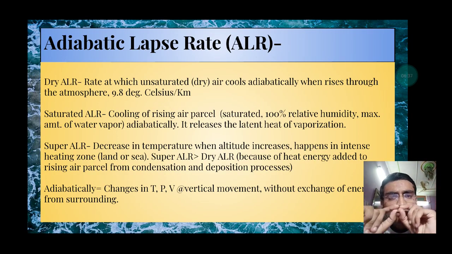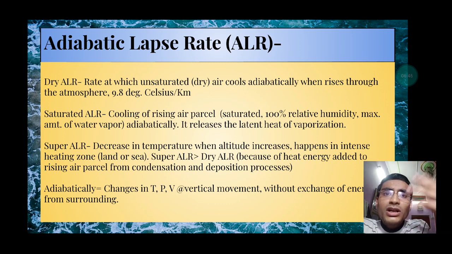First I will explain the word adiabatic. Adiabatic means change in temperature, pressure and volume in the vertical movement without the exchange of outer atmosphere. That means in the same parcel of air, if the temperature, pressure and volume is increasing or decreasing, or any change is occurring, then we call it adiabatic. And when it happens in the air, we call it adiabatic change in air. So this is the adiabatic lapse rate.